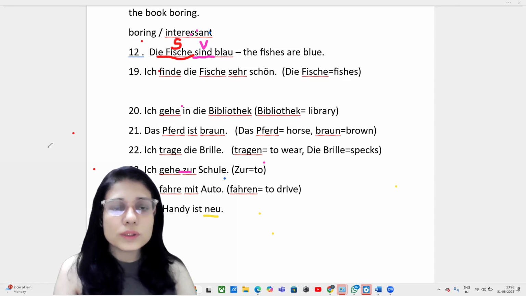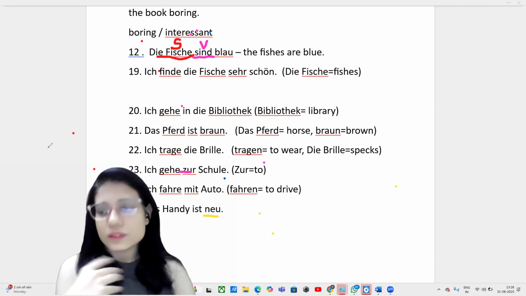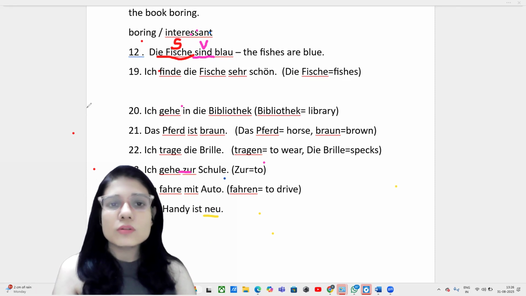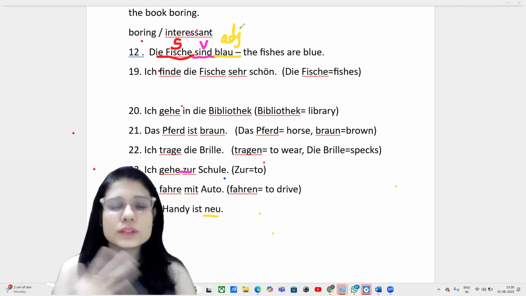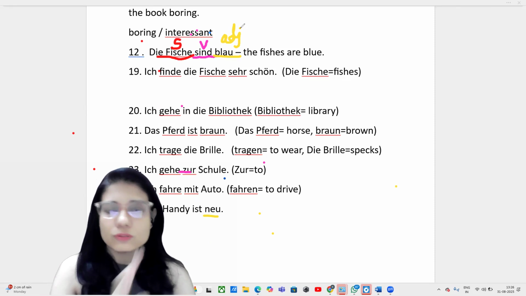And blau is again a color. Colors and numbers also come under the adjectives category. So blau is also an adjective. Write it this way. I know it seems to be a very boring and long way, but if you do this activity once, you will never forget what is nominative and what is accusative.